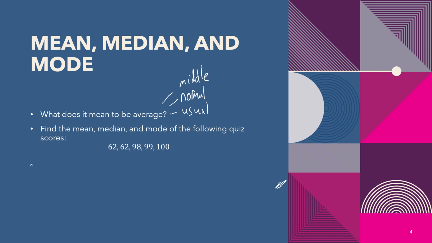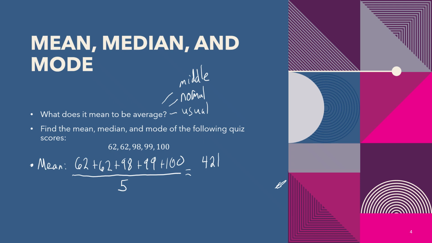The most common one we think about as average is the mean. That's the one where we add up all the numbers and divide by how many numbers there are. I added up these 5 test scores, and so I'm going to divide by 5. Those add up to a total of 421 divided by 5, and that gives me a mean score of 84.2.